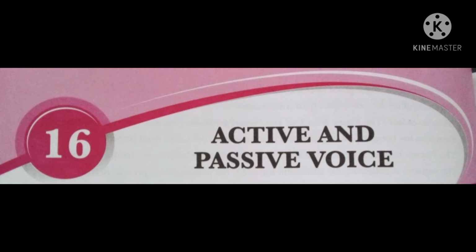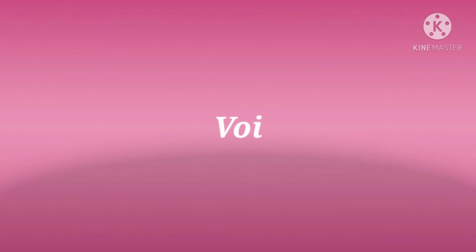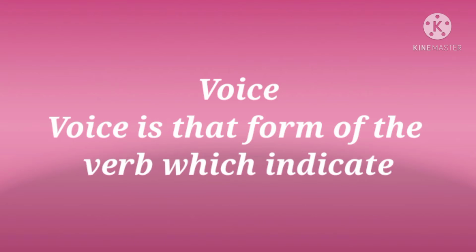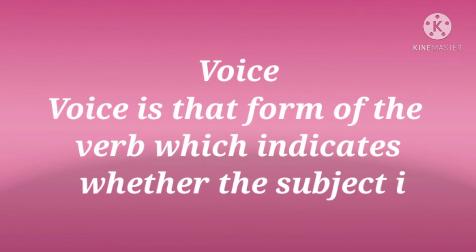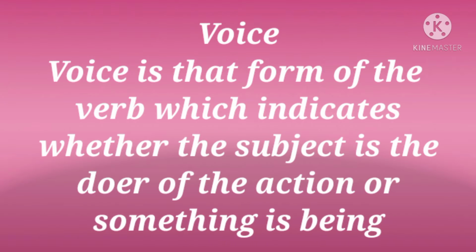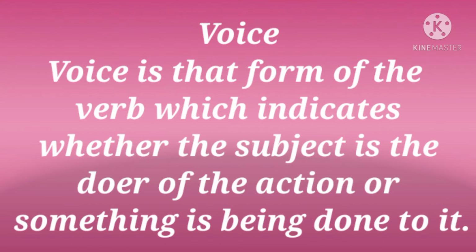Today, we are going to start a new lesson, that is lesson number 16, which is on page number 84 of our English grammar book, and the chapter is about active and passive voice. First of all, children, let us see what is a voice. A voice is that form of the verb which indicates whether the subject is the doer of the action. Doer of the action means the action which is performed by the subject or something is being done to it.